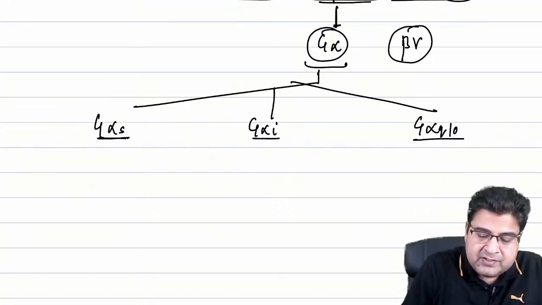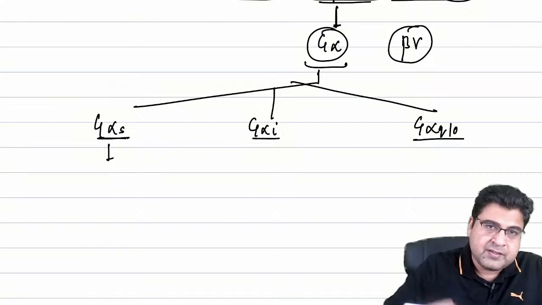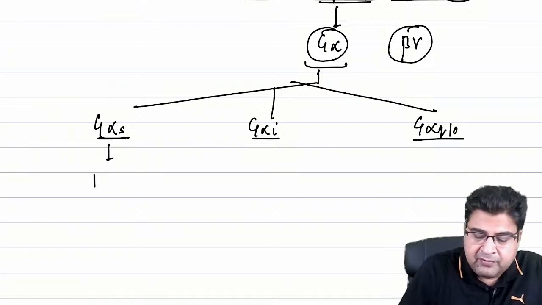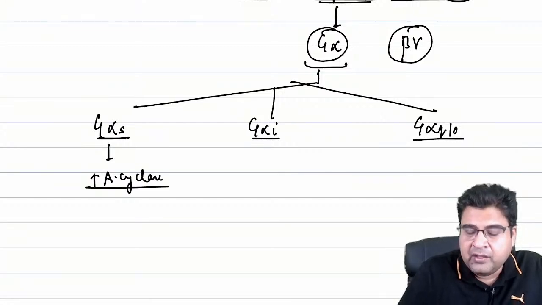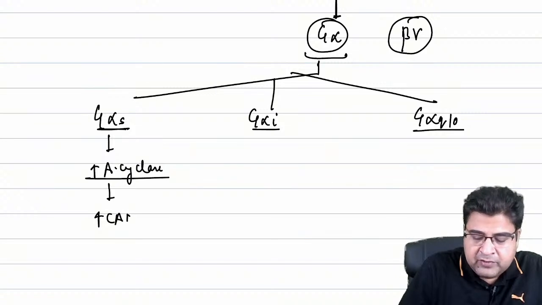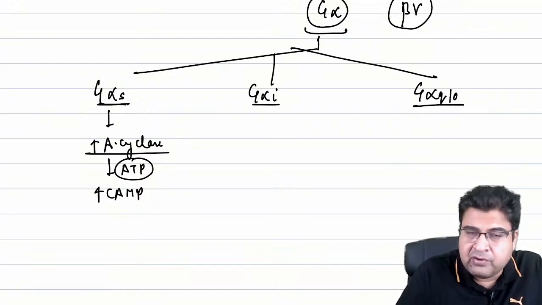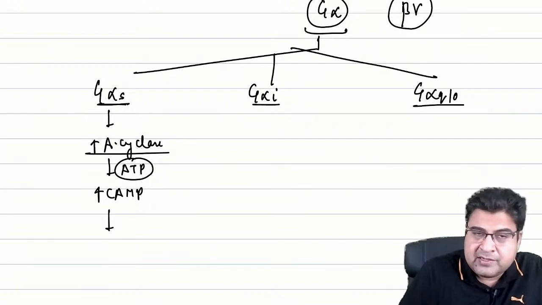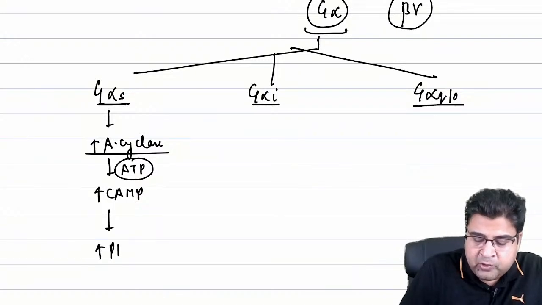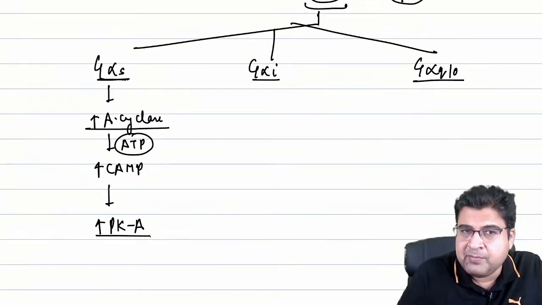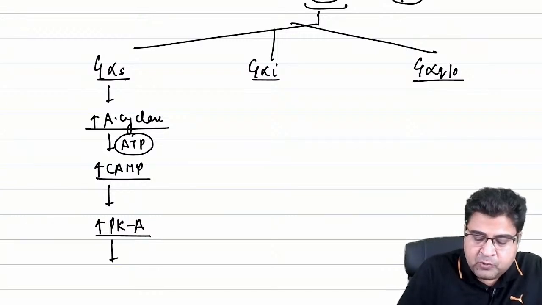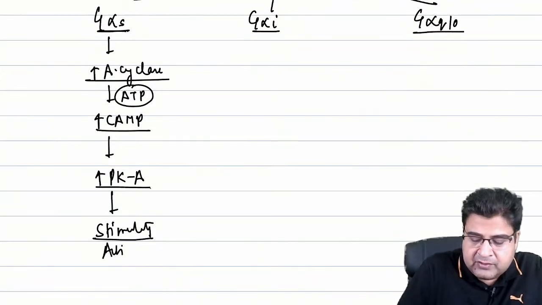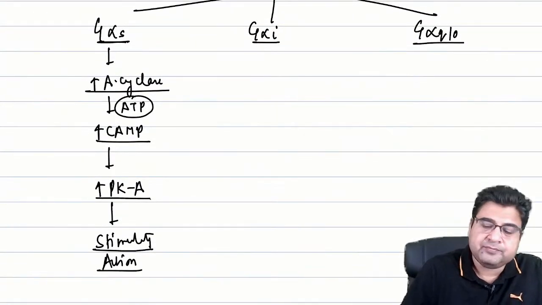So G alpha S is stimulatory. Whenever this subtype of G protein receptor is activated, it will activate one enzyme, the adenyl cyclase enzyme, which in the presence of ATP will result in increased level of cyclic AMP. This will activate a protein, we call it protein kinase A, and this protein kinase A is responsible for stimulatory action in the body.